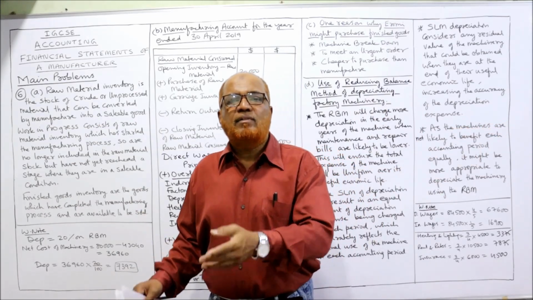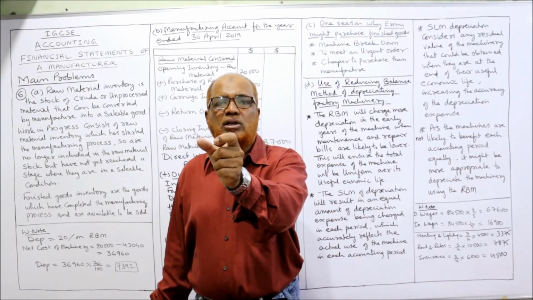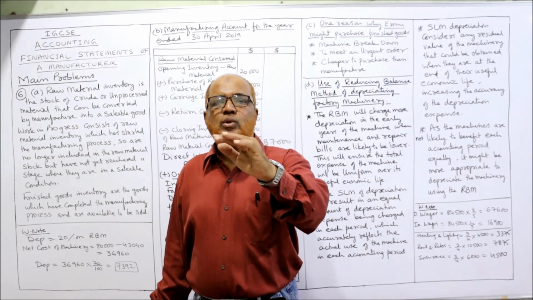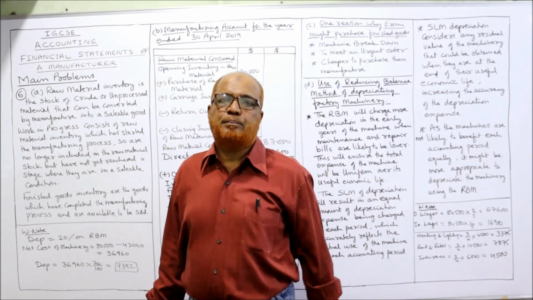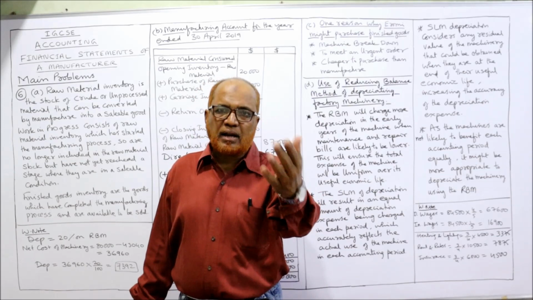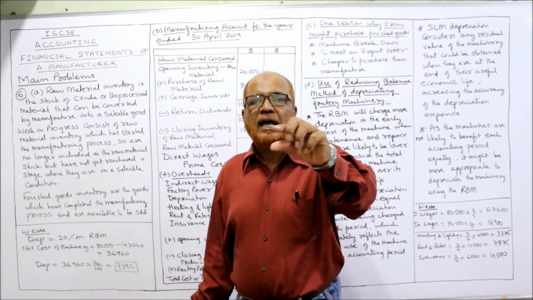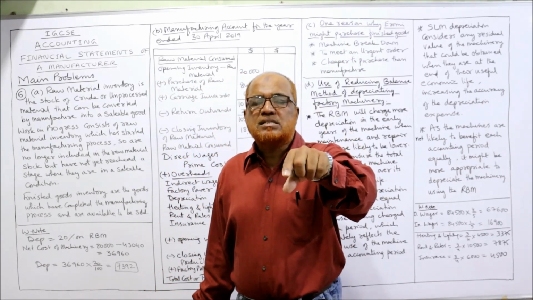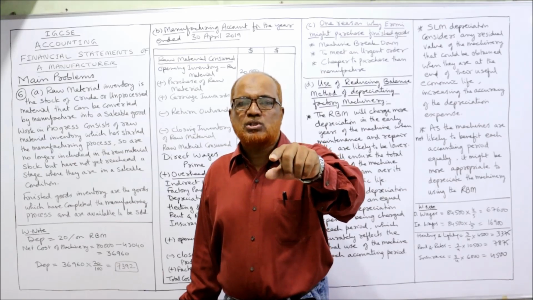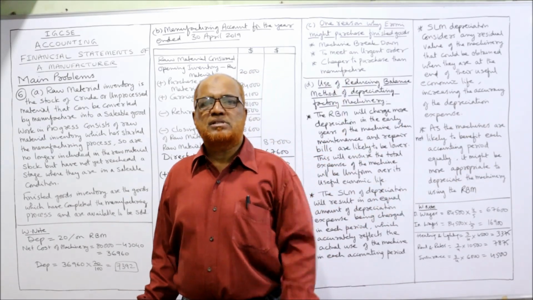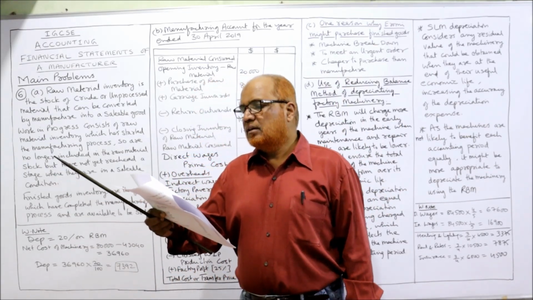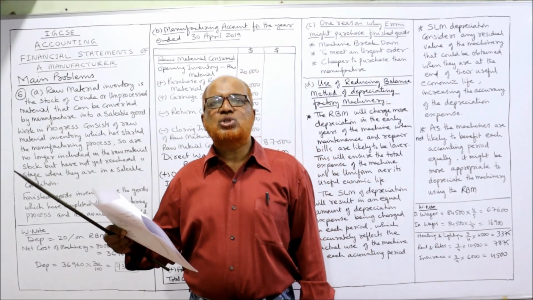Now, whatever production cost you got, on that production cost you add 25% markup, then you'll get the transfer price. At this transfer price, the production cost will be transferred to the income statement. Then A, B, C, D, four questions are asked.